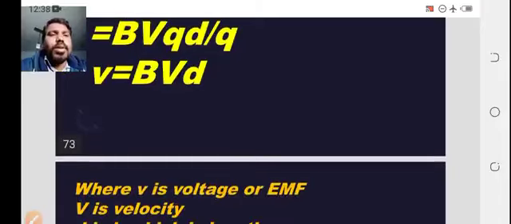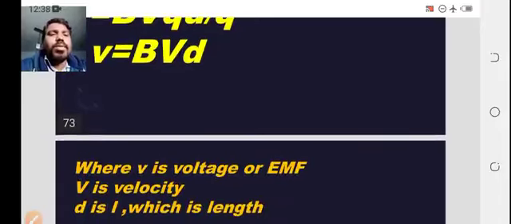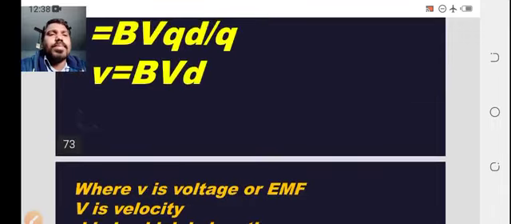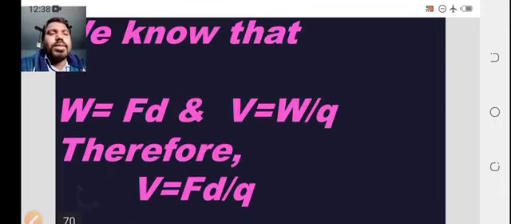Small v is the voltage and capital V is the velocity, and D is considered as L, which is length.